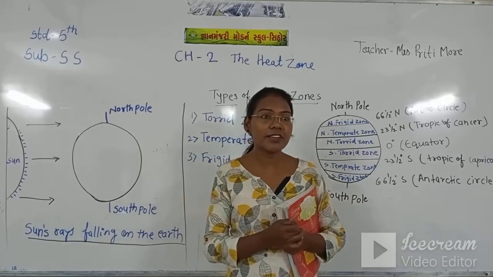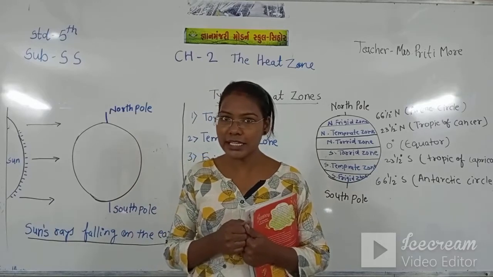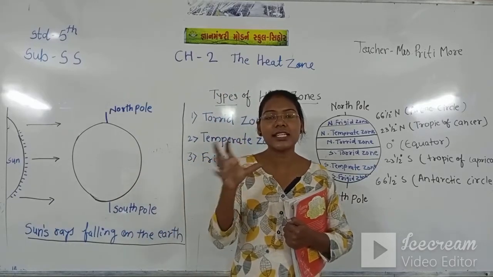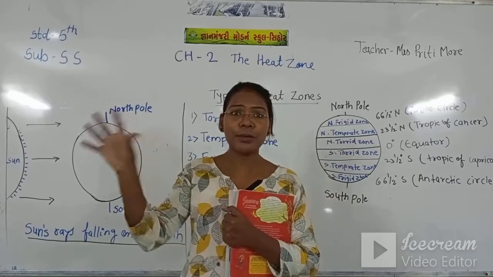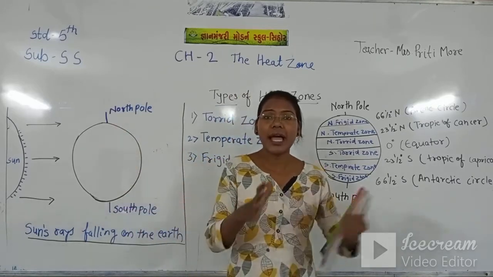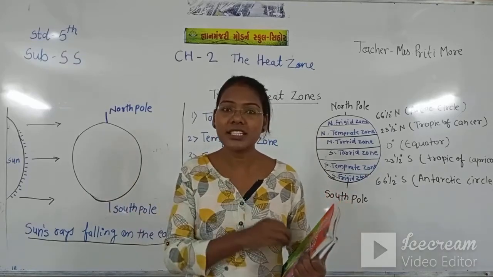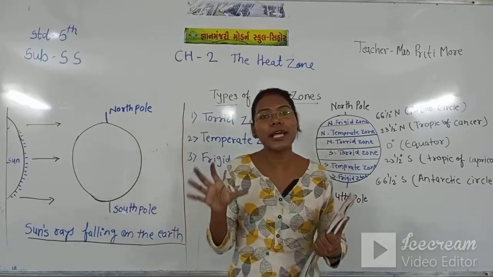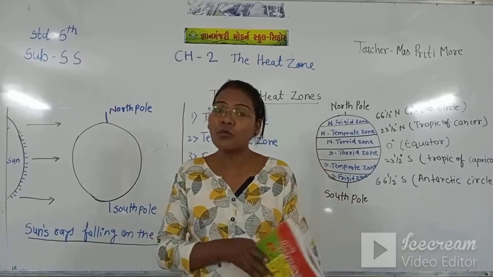If outside is sunny, today's weather is sunny. That means the weather is telling us the information about a particular period: in the evening it is cloudy, at noon it is sunny. The temperature of a particular time period is called weather.